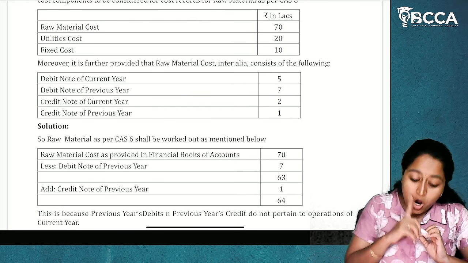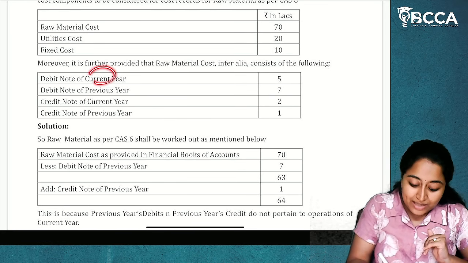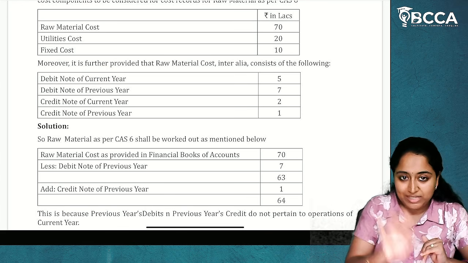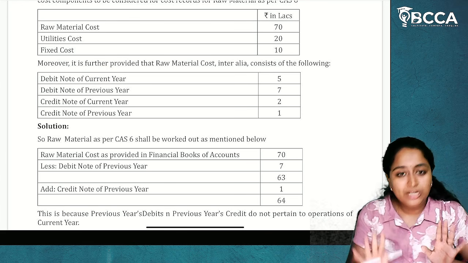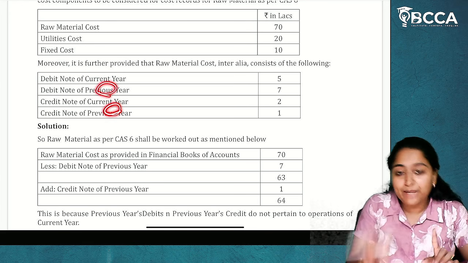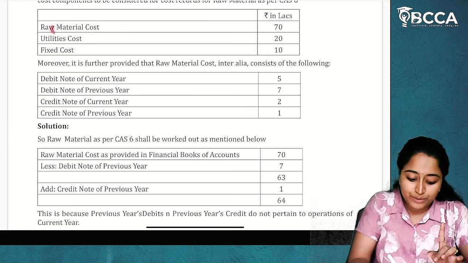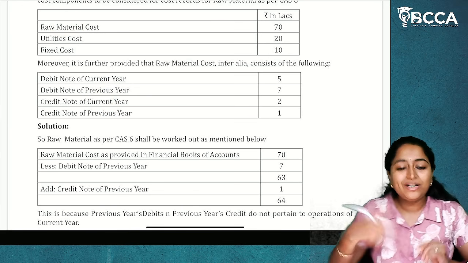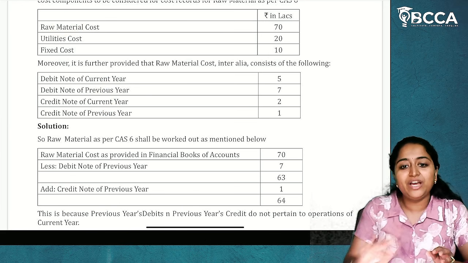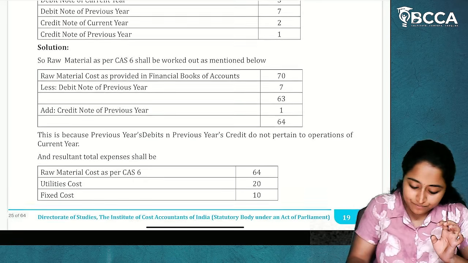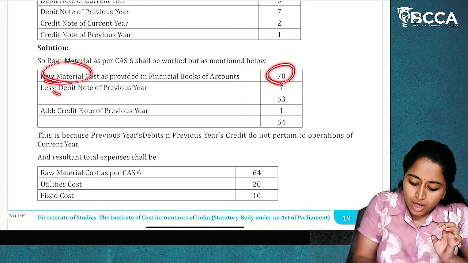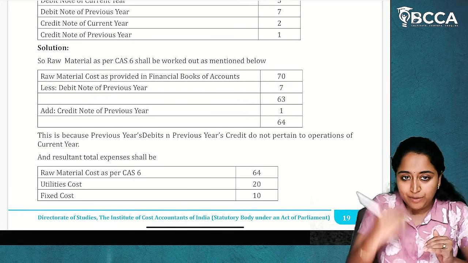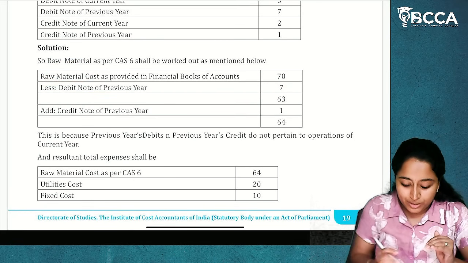So here, already what all are included? Current year debit note and credit note is included. So that is fine. That can be included. But previous year debit note and credit note is also included in raw material cost. So whatever included or excluded is there, we are going to reverse the calculation. So raw material cost 70, whatever already added, debit note of previous year, we are trying to reduce that.